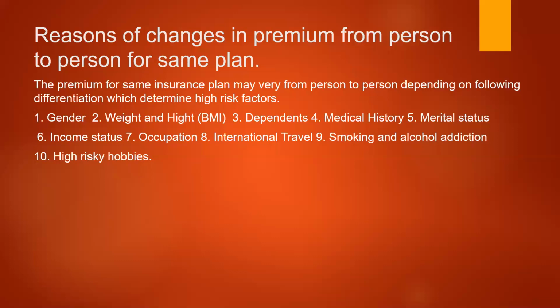Then high risk hobbies. If the person has any high risk hobbies, like if he is a swimmer, a horse rider, a gymnast, or a boxer, then in such hobbies and hobby related professions there is more risk to that life. Therefore insurance premiums are normally charged high.